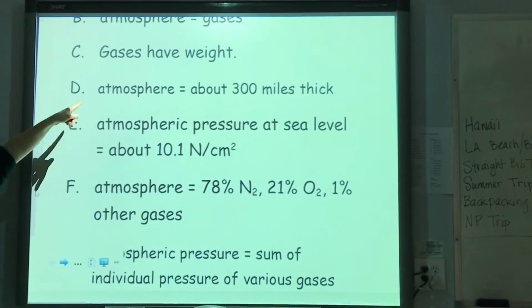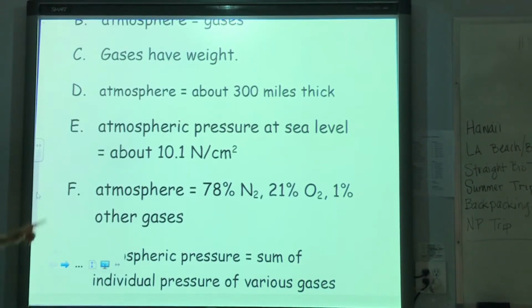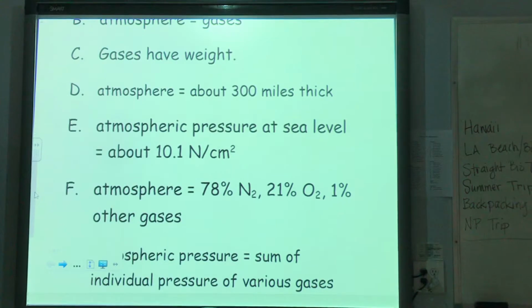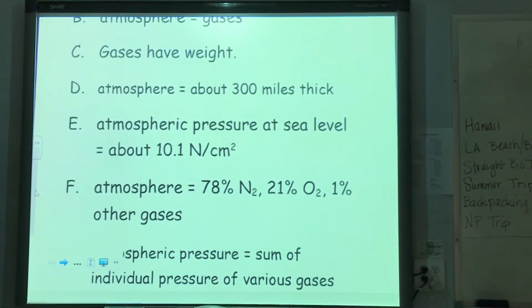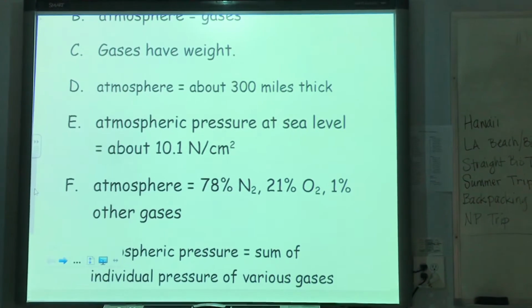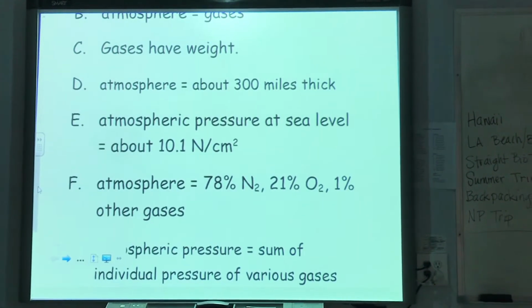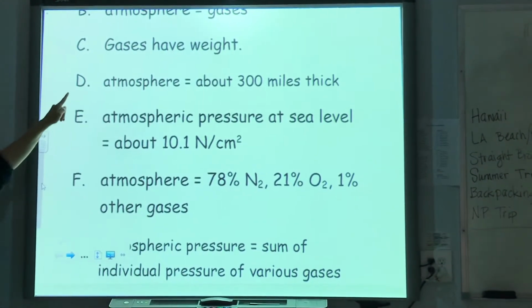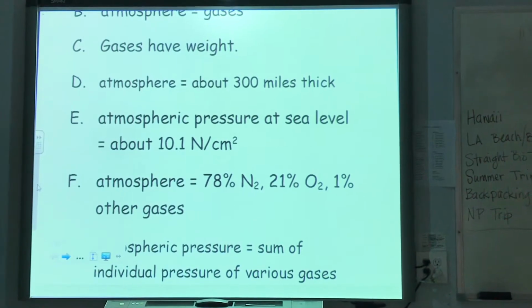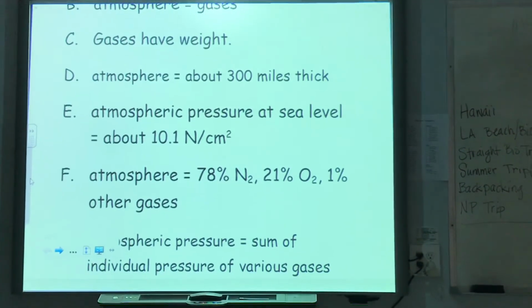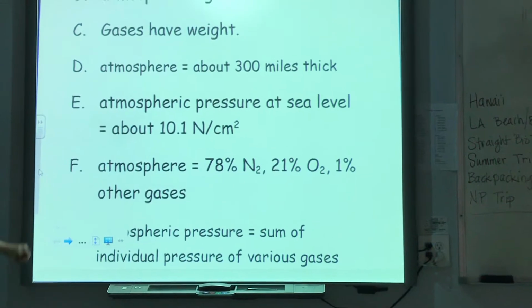Like we said, the atmosphere is about 300 miles thick. So when you have that much gas, that's going to have a significant amount of weight, even though gases don't have very high weights to begin with. They're not very high density, as we learned in last chapter. When you have 300 miles of it pushing down on you, that's quite a lot of force, right?